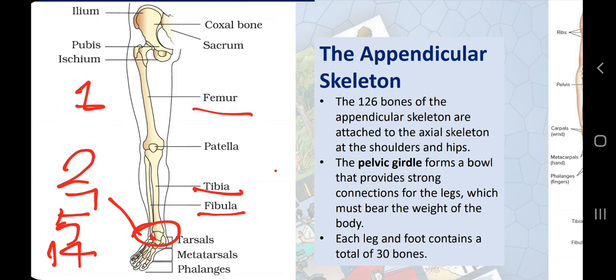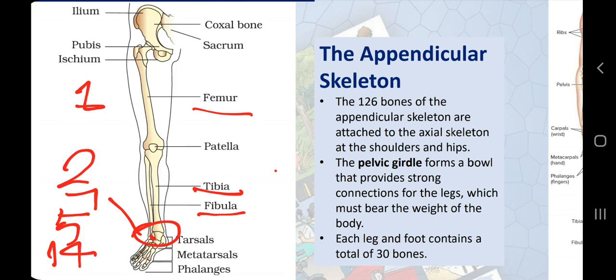So there we have humerus, radius ulna, carpals, metacarpals and phalanges. Here we have femur, tibia, fibula, tarsals, metatarsals and phalanges. The scientific name, do not bother about the scientific names. Here we are only calculating the number.